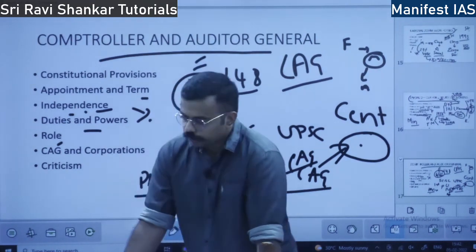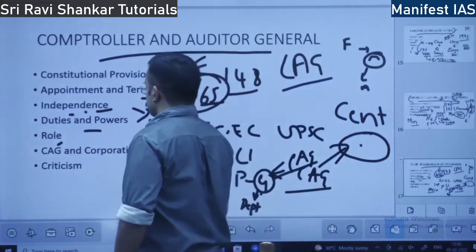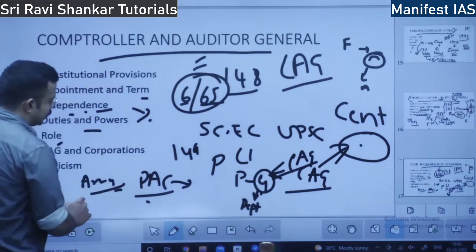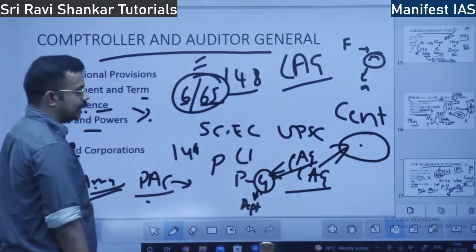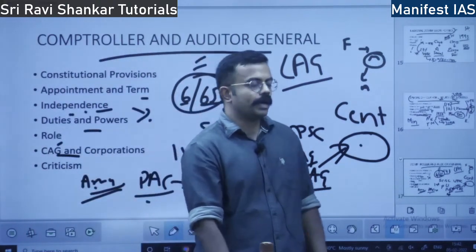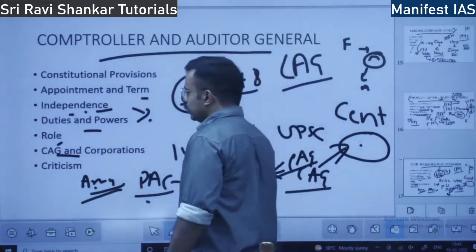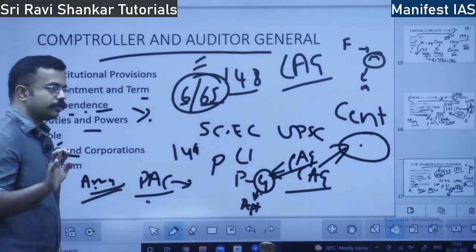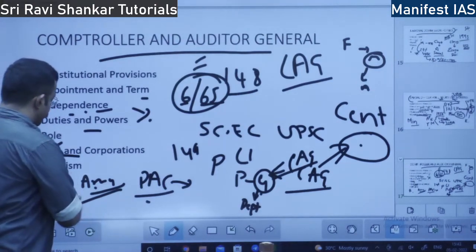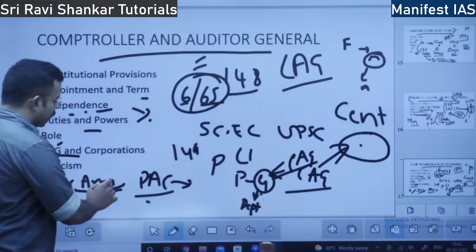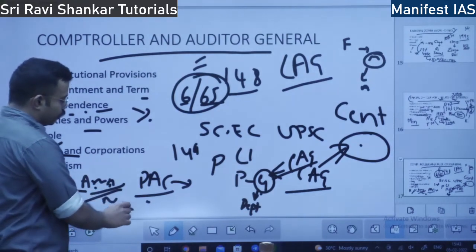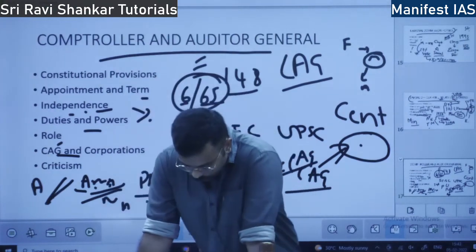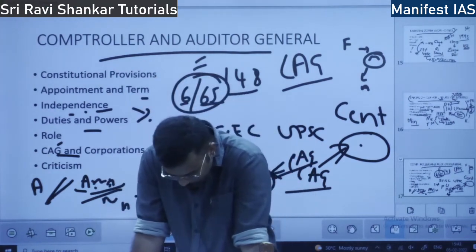Okay. So there is one limitation. All your armed forces, that is Army, Navy, Air Force, their expenditure cannot be audited by the CAG. The CAG can only go by what the head of the organization says. That is, the Army chief gives a report saying all the money has been spent according to the constitution. They have to get satisfied by that statement. They cannot audit the accounts of Army, Navy, Air Force. So this is one of the limitations.